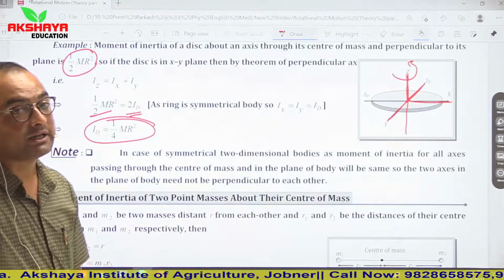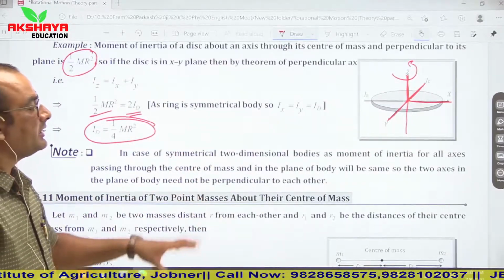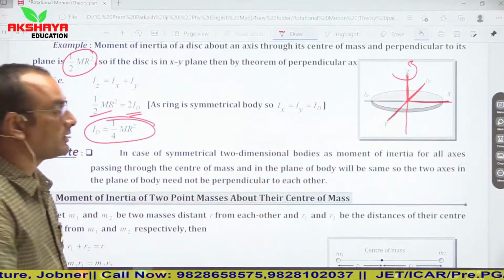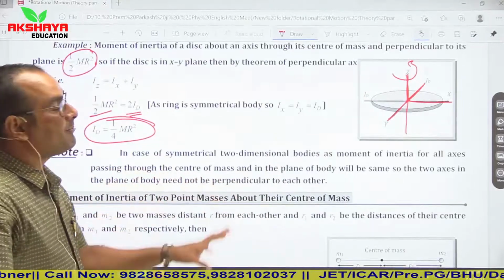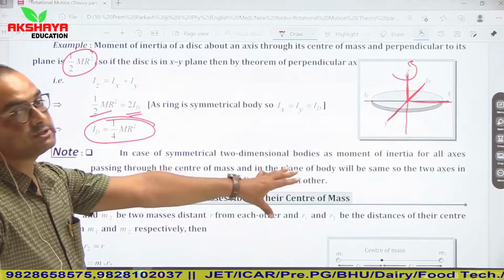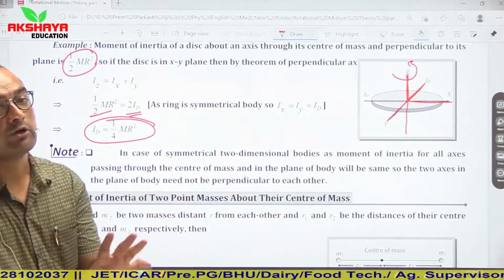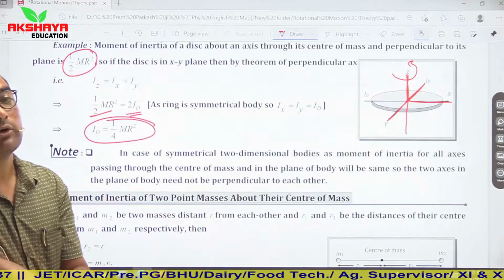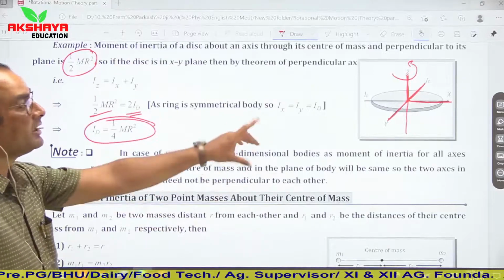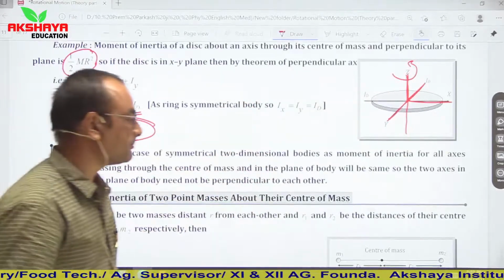If we talk about a two-dimensional system, the moment of inertia for all axes passing through the center of mass and in the plane of the body will be same. उन axes को आपस में perpendicular होना कोई compulsory नहीं है, if they are passing through center of mass and lie in the same plane.